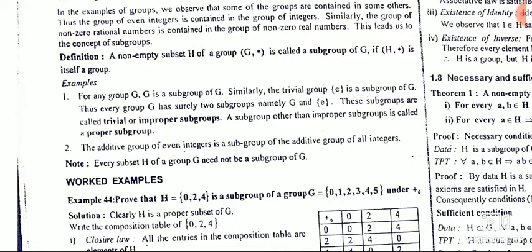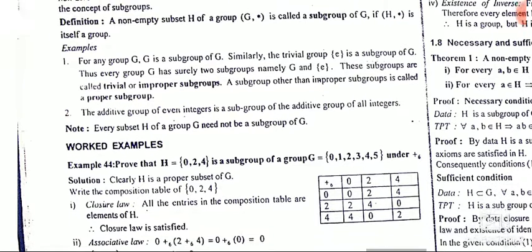So the least number of subgroups of a group is 2, that is G and E. In some exams they'll ask, what is the least number of subgroups of a group? That is 2. These subgroups are called trivial or improper subgroups. A subgroup other than these improper subgroups is called a proper subgroup.